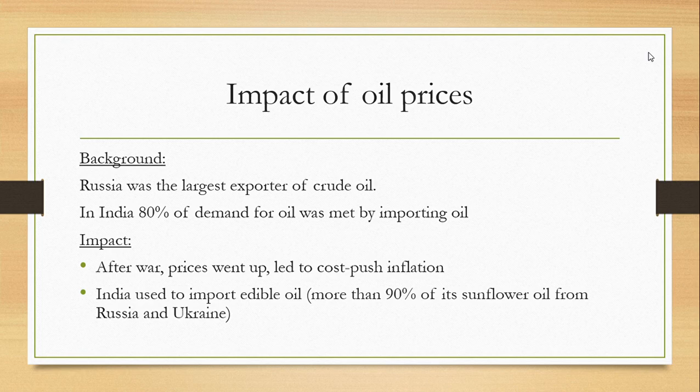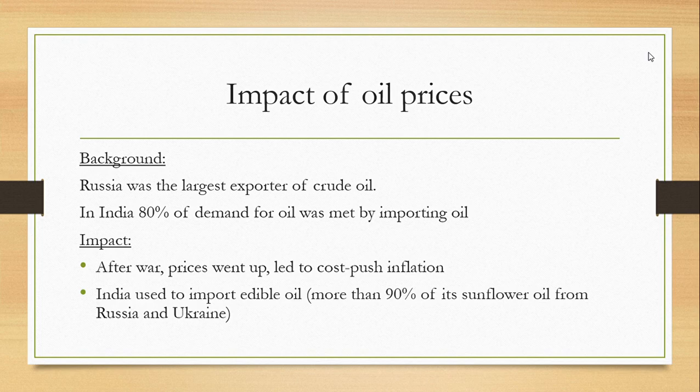Now, the second impact is that India used to import edible oil as well. So when we were talking about what will be the impact on India of this Ukraine crisis, we saw that we would be able to manage other things, but the sunflower oil will need to be managed because we used to import such a high amount, more than 90% of sunflower oil, from Russia and Ukraine.